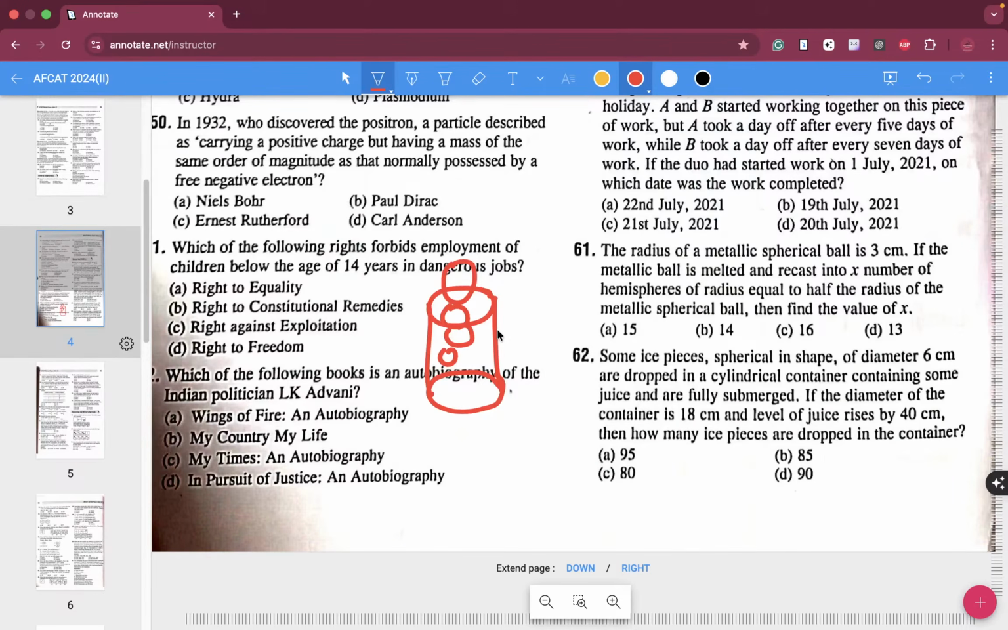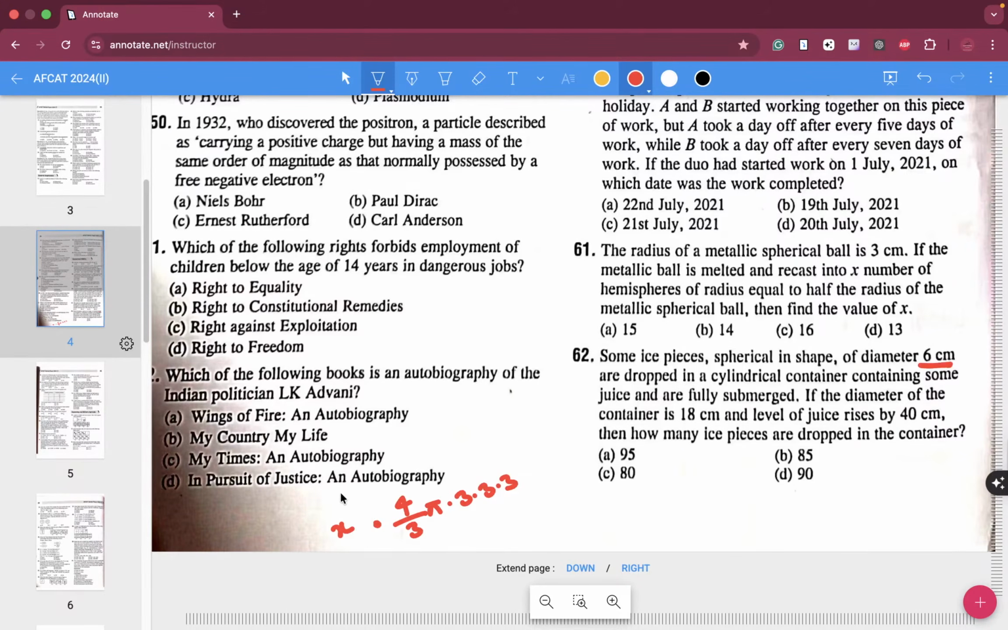So what they are saying is that some ice pieces, spherical in shape, right? The ice pieces are spherical in shape, and if they are spherical in shape, what will be their volume? 4 by 3 pi r cube, right? Diameter is 6, so then this will be 4 by 3 pi r cube, right? How many? I don't know. So let's call it x, right?